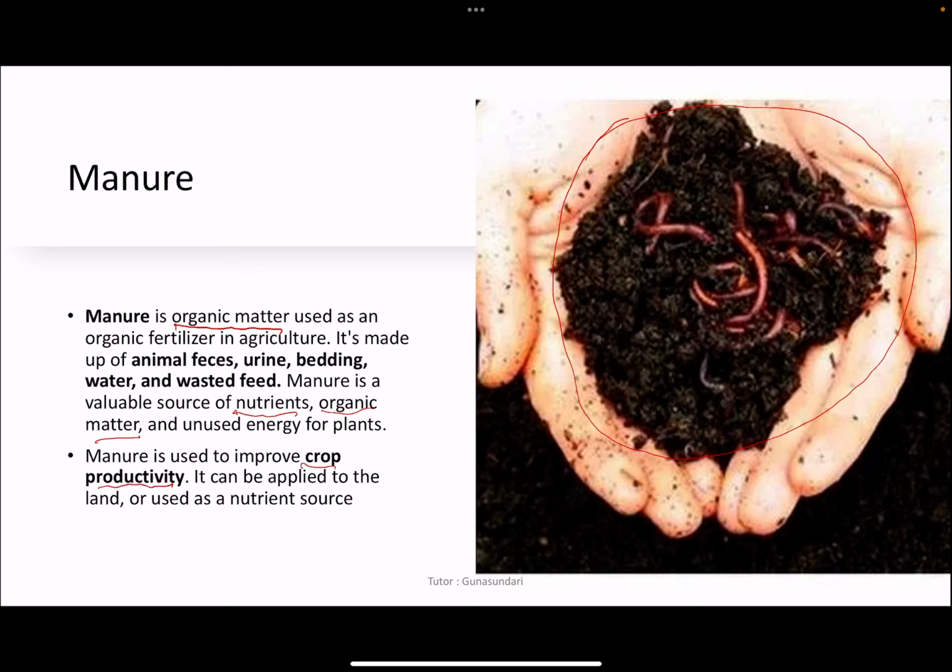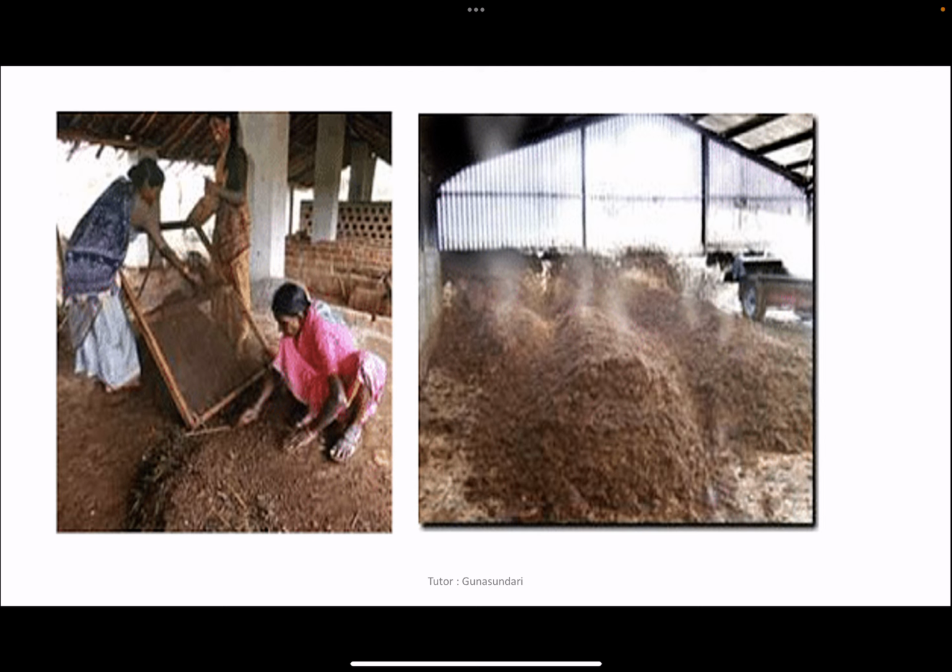Along with giving good nutrients to the soil, it improves the crop productivity, and it can be applied to a land or used as a nutrient source. So manure is an organic substance. Generally it is an organic substance used to improve the crop productivity, and it is a source of nutrients.